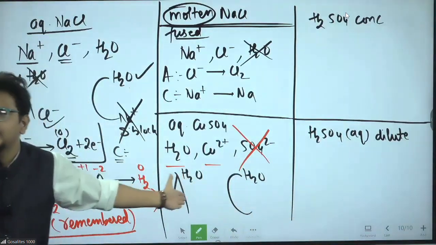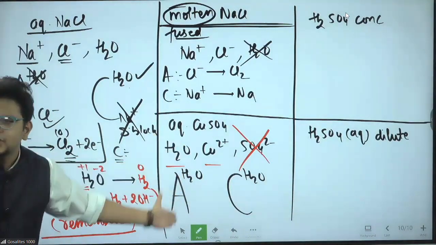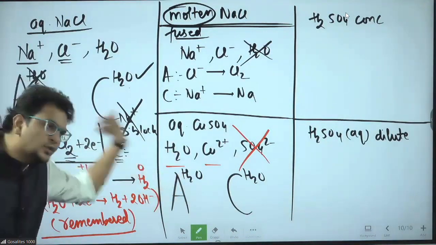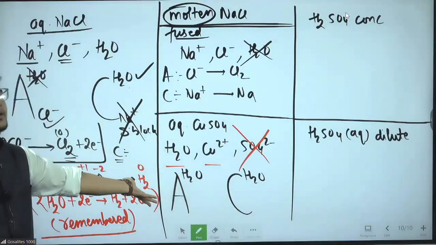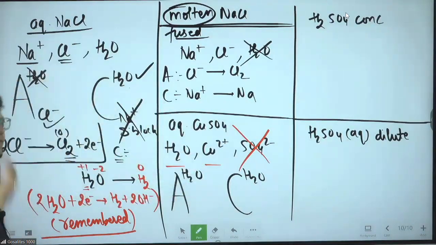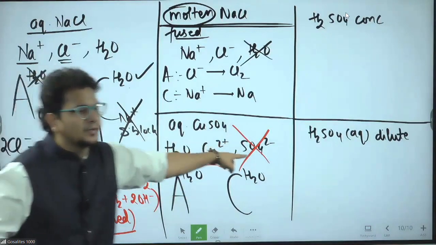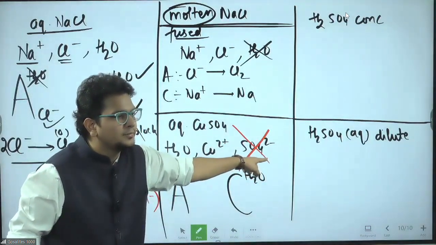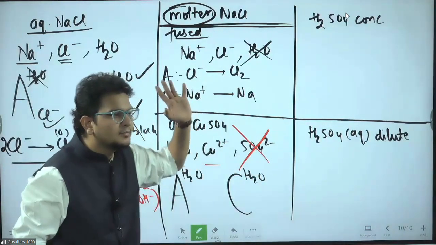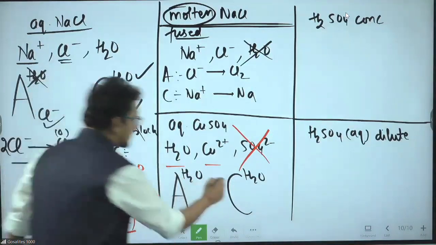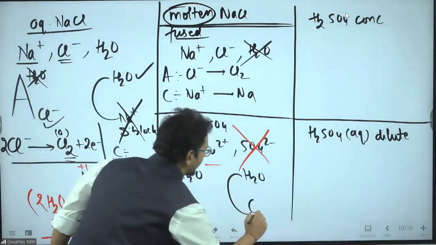It's a competitive exam. It's the preferential discharge theory. Someone has to get the seat. Someone has to get oxidized. If you will not get oxidized, someone else will get oxidized. So don't be sulfate. Understood? Don't be sulfate. Done? Next, at cathode, you have water and copper 2 plus.